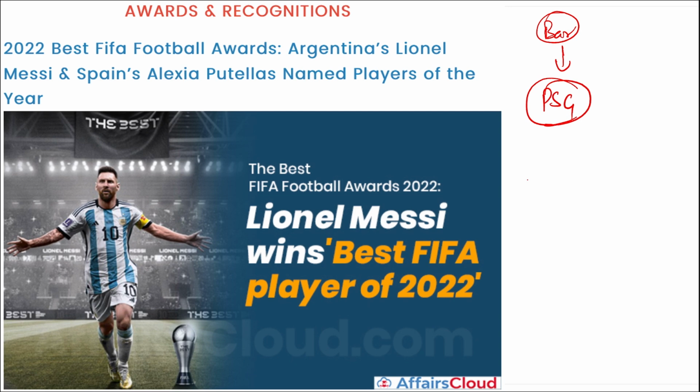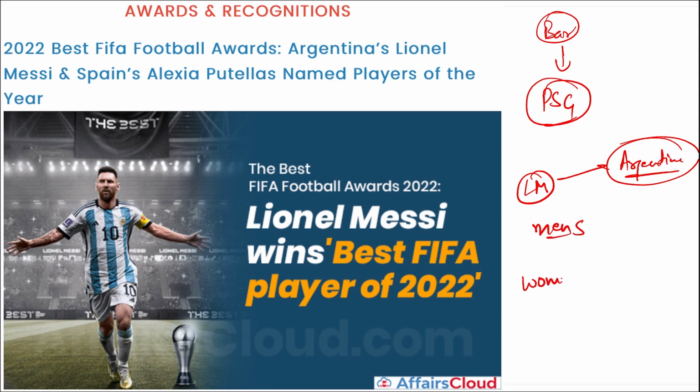All right, and we know that Lionel Messi is from which country? He is from Argentina. So remember, Lionel Messi has been named as the best FIFA men's player. Alright, highly important in men's category. If we talk about women's category, Alexia Putellas has been named as the best FIFA women player for 2022. So, best FIFA men player, Lionel Messi. Best FIFA women player, Alexia Putellas.